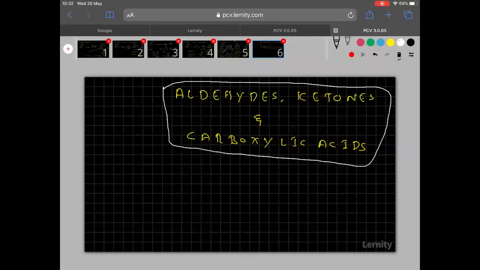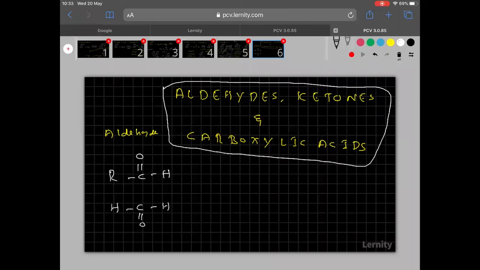First of all, let me give some general introduction regarding aldehydes and ketones. See clearly, first of all, aldehyde. What is aldehyde? R, C double bonded O, H. For aldehyde, one exception is there. What is R here? R may be an alkyl group, R may be an aryl group also. But one important thing, sometimes R may be hydrogen also, remember. So this is about the aldehyde functional group.